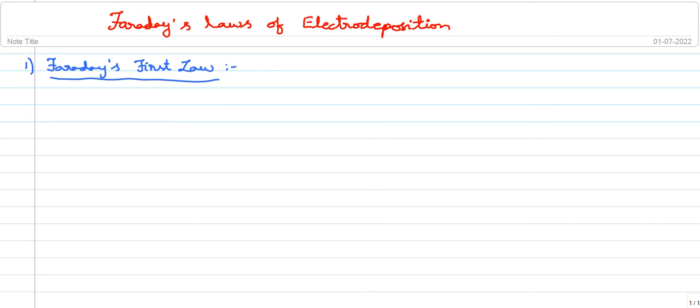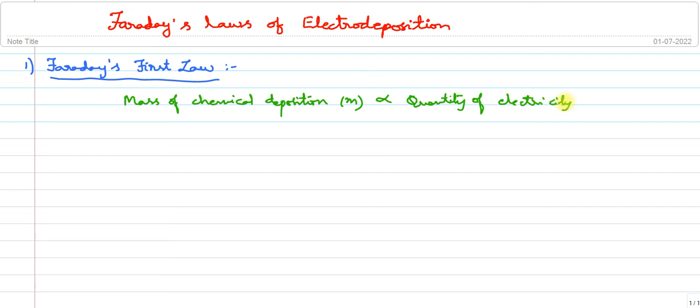The mass of chemical deposition is directly proportional to the quantity of electricity passed through it.